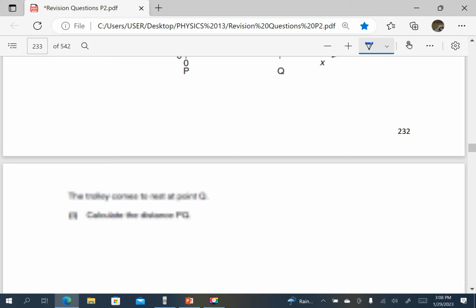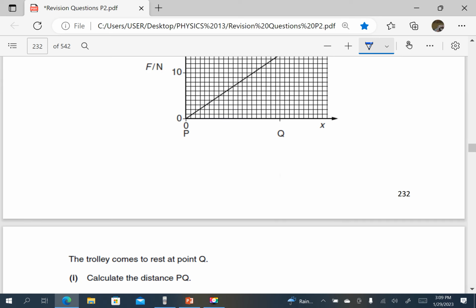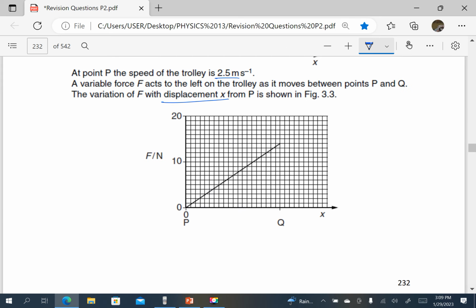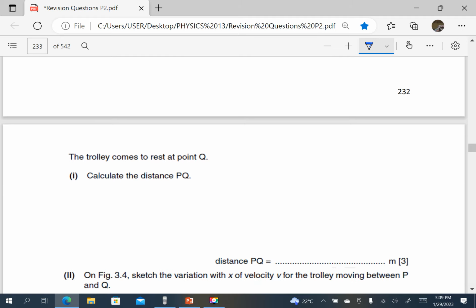The trolley comes to rest at point Q. Calculate the distance PQ. First of all, let's find the work done by this force, because it's the only force acting. The work done is going to be the area under that graph, or the average force times the distance.